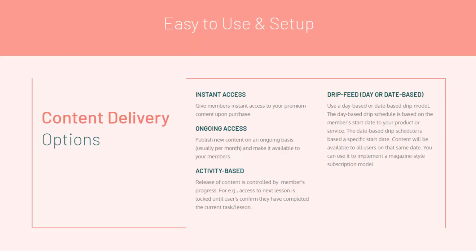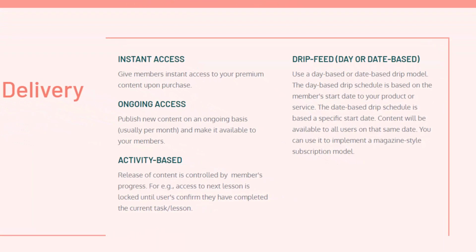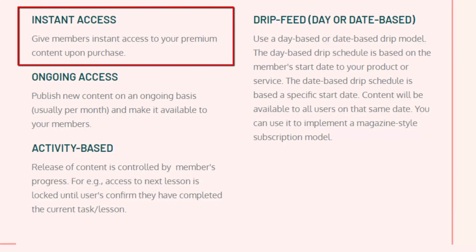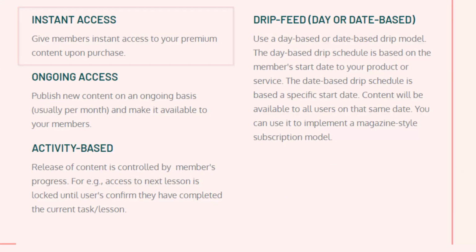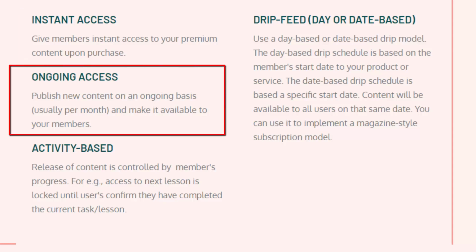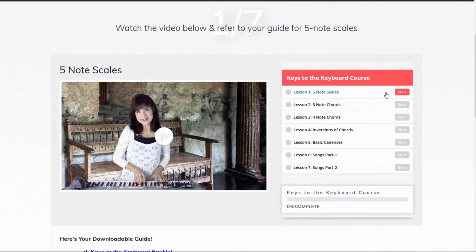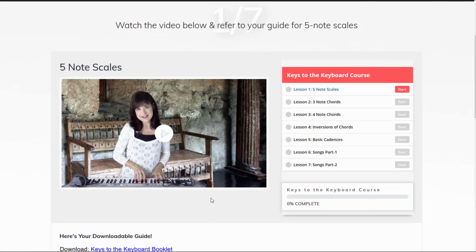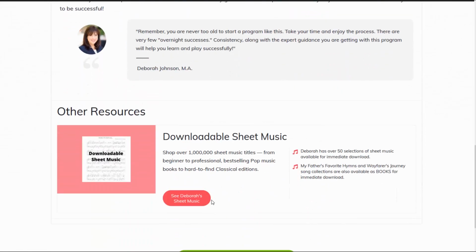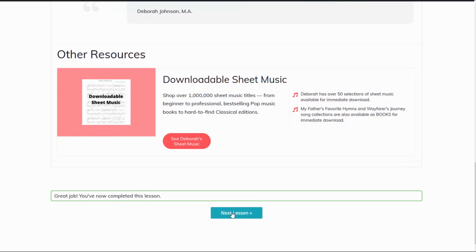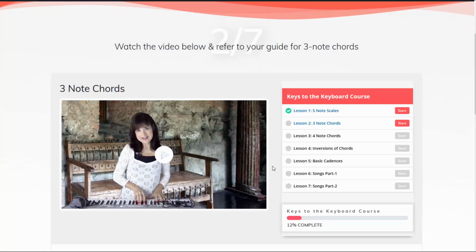Now, as far as content delivery, you have several options with DApp. Number one, instant access. You can give your members instant access to your premium content upon purchase. Number two, ongoing access. You can publish new content on an ongoing basis, and you can make it available to your members. Number three, activity-based release. Release of content is controlled by members' progress. For example, access to next lesson is locked until users confirm that they have completed the current task or the current lesson in your course.